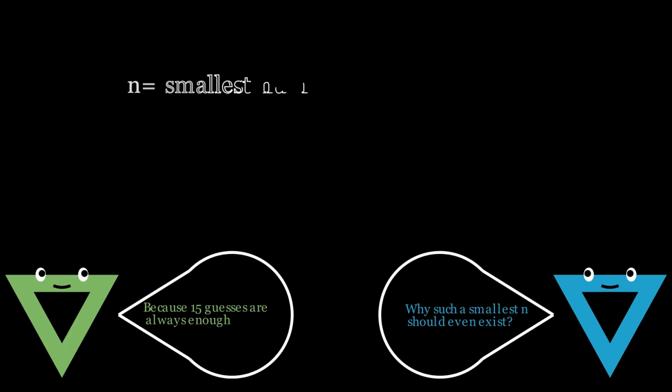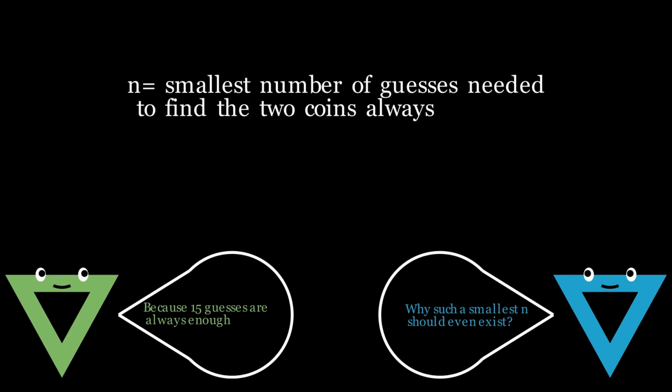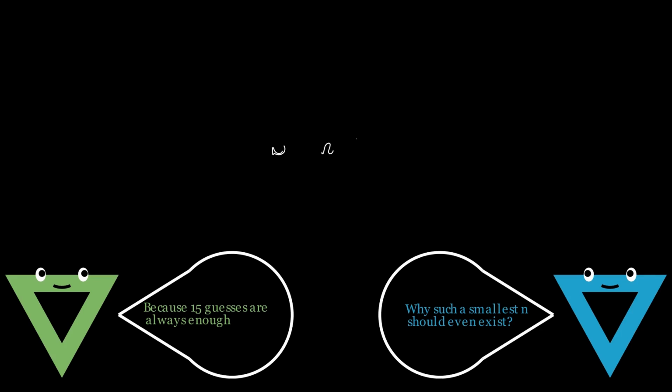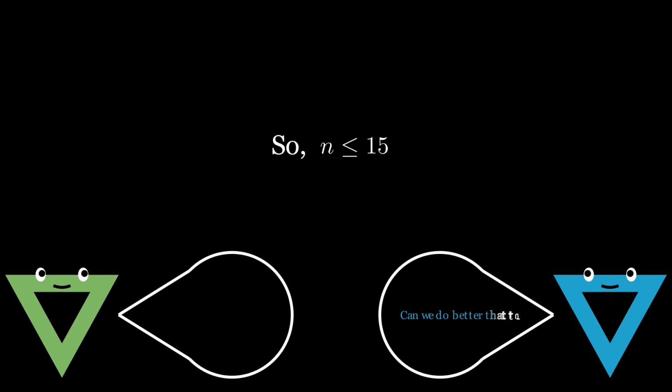Suppose n is the smallest number of guesses needed to always find the two coins. So n has to be less than or equal to 15. Now the question is, can we do better? And the answer is yes, we can. We can bring down the upper bound to 5. Suppose Bob's first guess is box 1 and box 2. Now he can fix one of the boxes.